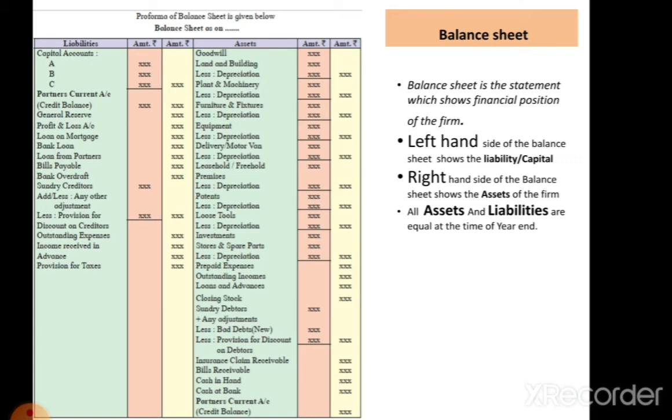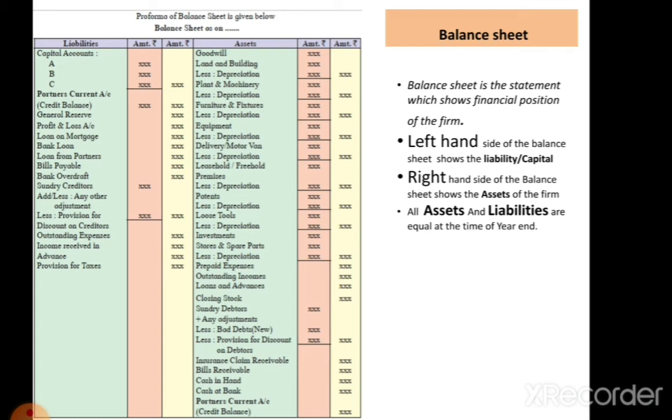All the assets and liabilities must be equal at the end of the year, or it should be tallied, then only it shows the arithmetical accuracy. Now we see one by one each item on the liability side. First of all, capital, the closing capital of the partners is recorded, which is carried from the partners capital account. Then the partners current account credit balance is recorded.